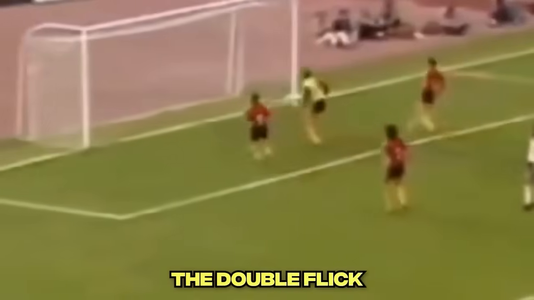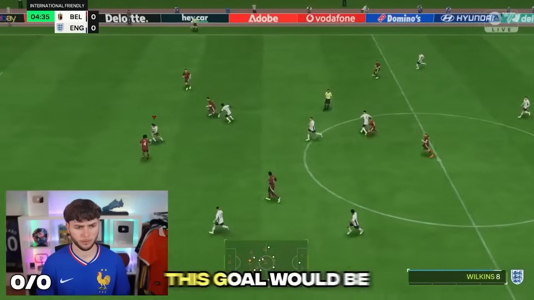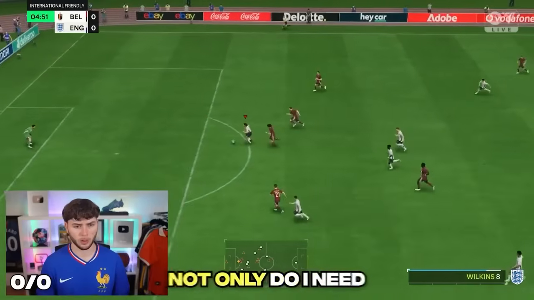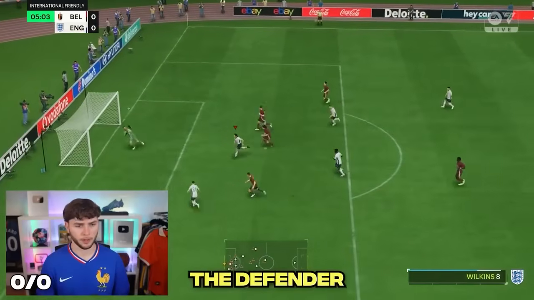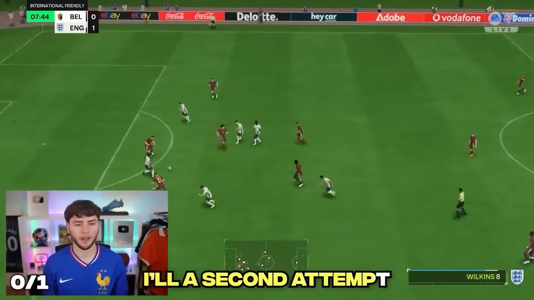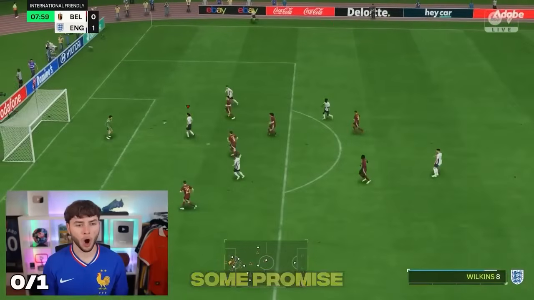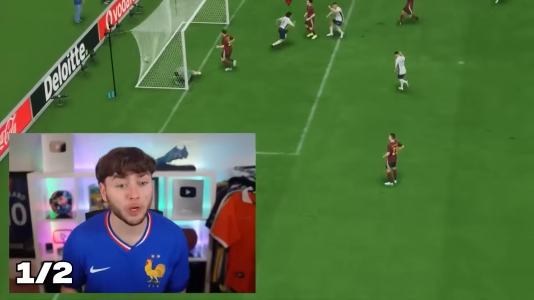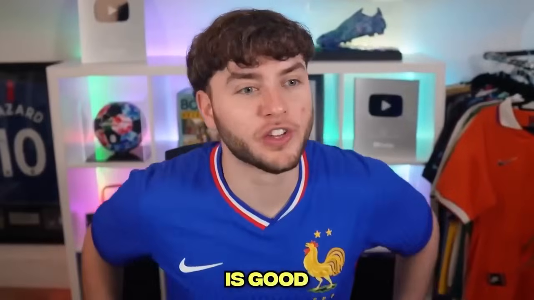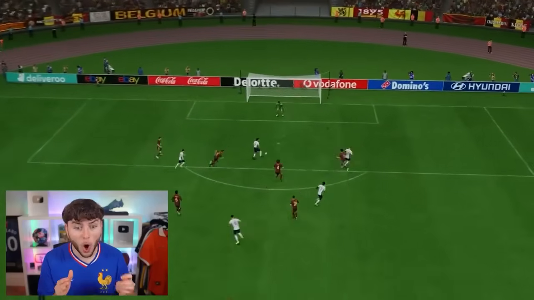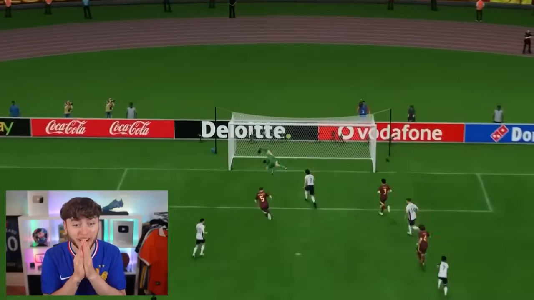The double flick and the chip, it's going to be hard to recreate. And straight away, it was clear this goal would be super difficult. Not only do I need to chip it over the defender, but the goalkeeper too. But our second attempt would actually show some promise. Please. Oh my god, that's good. That actually is good. Oh, that's a really good scoop. And it's a great chip. Oh my god, I don't know.